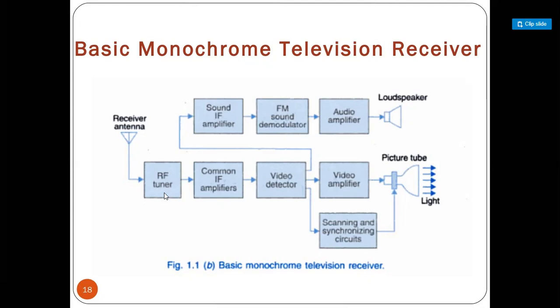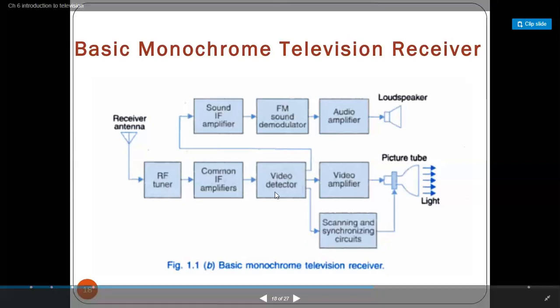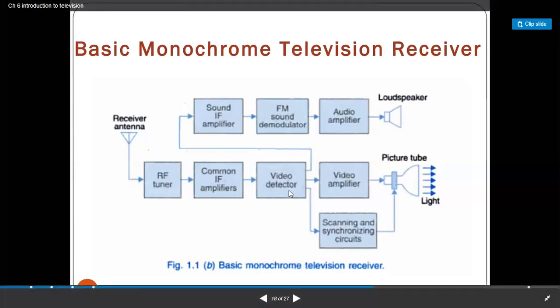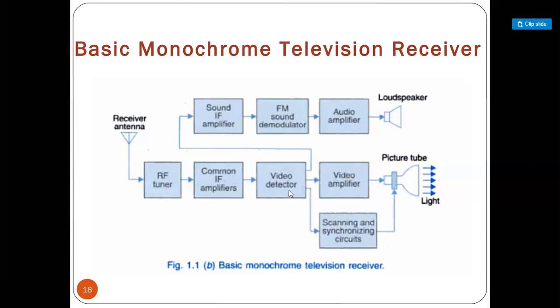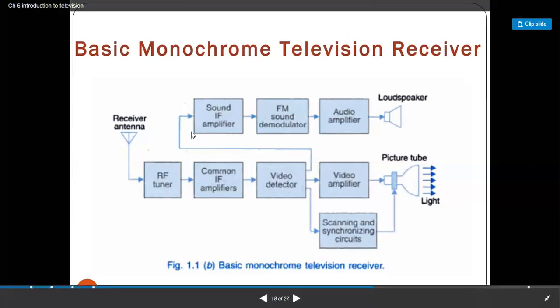By using the RF tuner, after that, the tuned signal has two signals. The first signal is the video signal, and the other signal is the audio signal. So two signals are available. Here, to separate the video signal from the received television signal, we are using the video detector. That video detector detects the video signal and transmits it towards the video section.